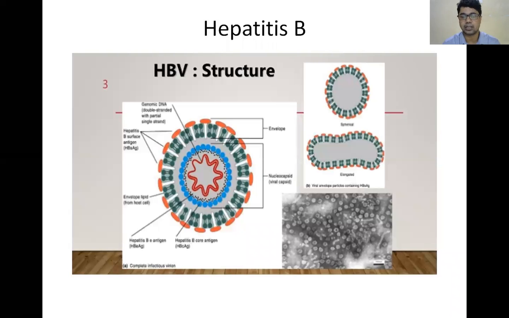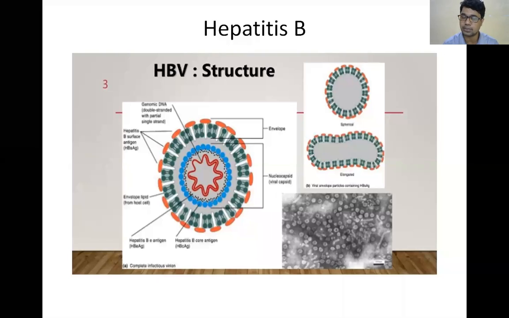Next, hepatitis B. This virus is also called serum hepatitis, because it is transmitted through the parenteral route, through blood, serum. So what is the structure of hepatitis B? That is core and surface. Within the core you will get genome DNA, DNA polymerase, hepatitis C antigen, hepatitis E antigen. These four things you will get in the core.